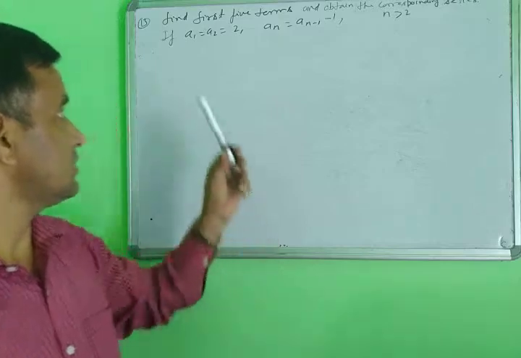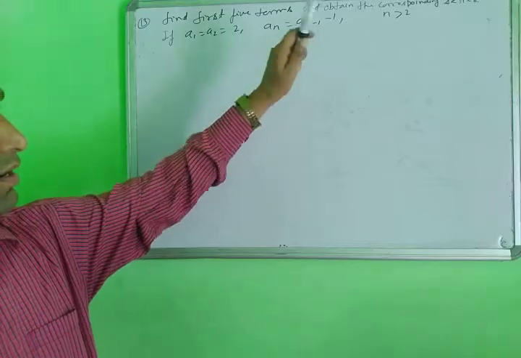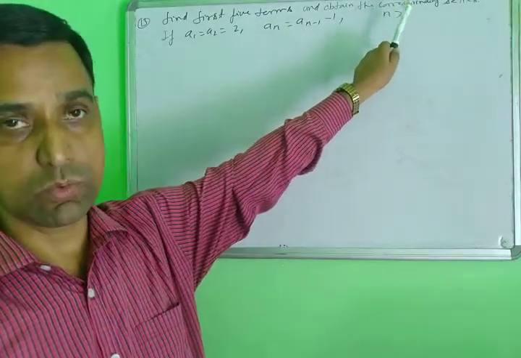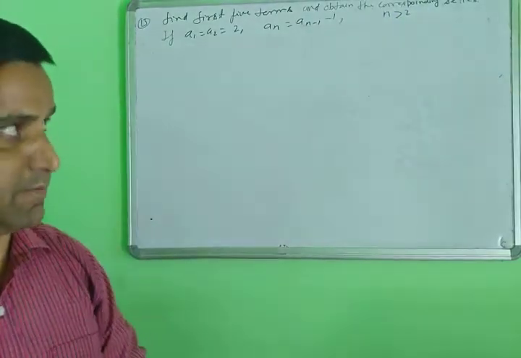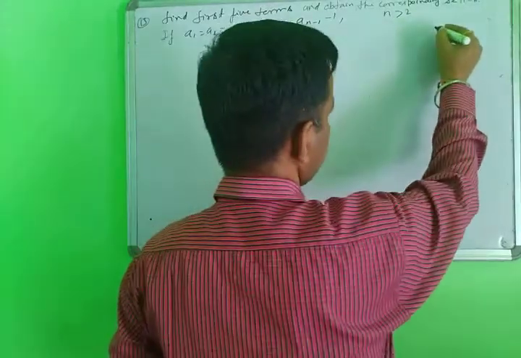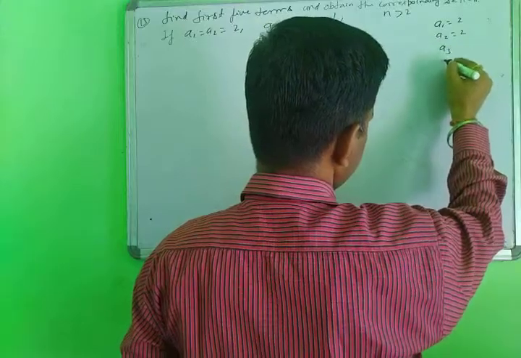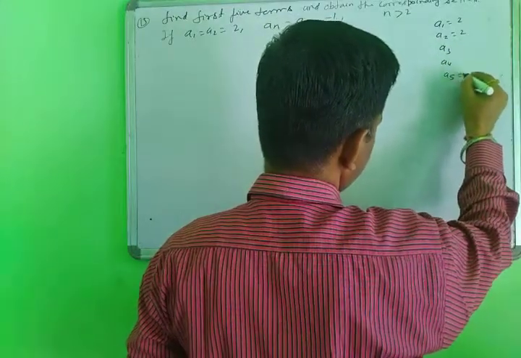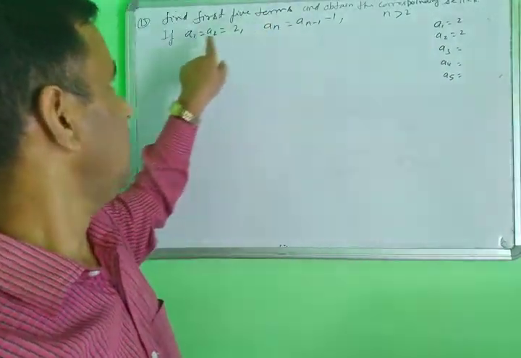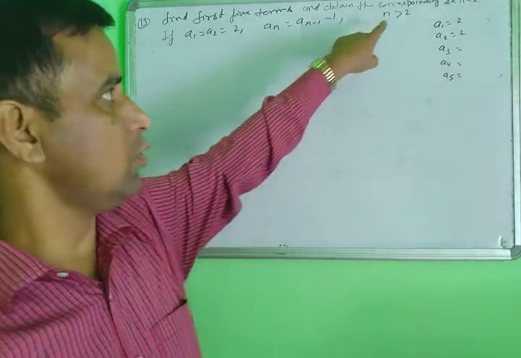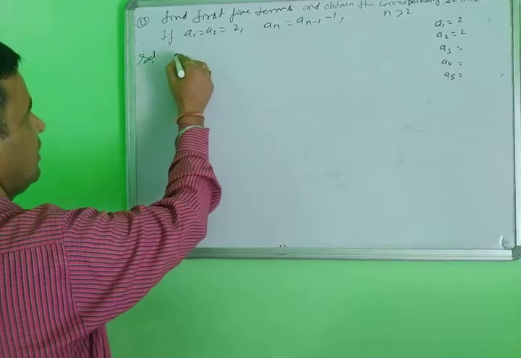And the third thing here: the first term and second term values are given as 2, and the nth term is given with the value of n greater than 2. It means n is 3, 4, 5, 6, 7; 1 and 2 are not included here. It means the first term A1 is given as 2, A2 is given as 2, and A3, A4 and A5 you will find. Two terms are given, A1 and A2 equal to 2, and n is given greater than 2. Let us now start the solution.